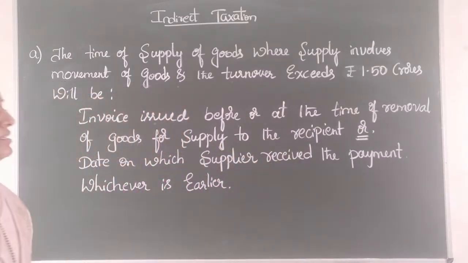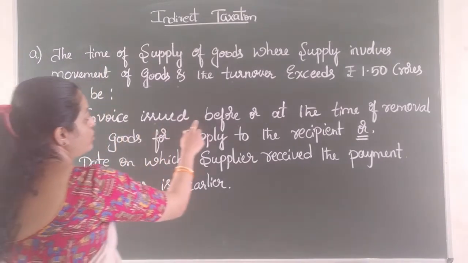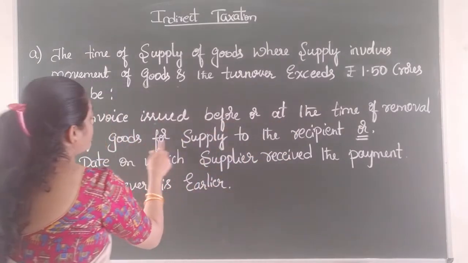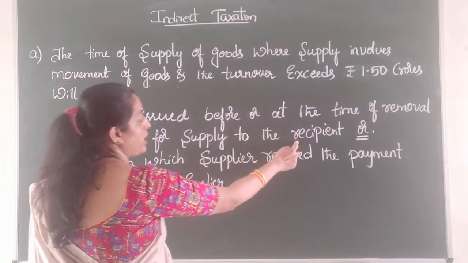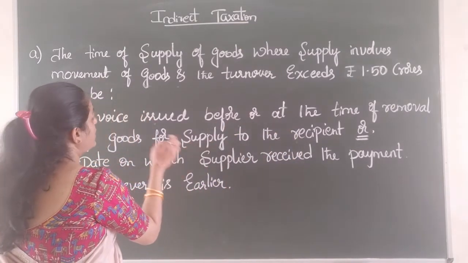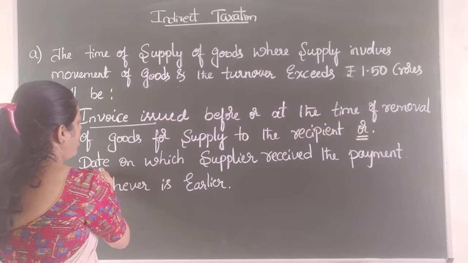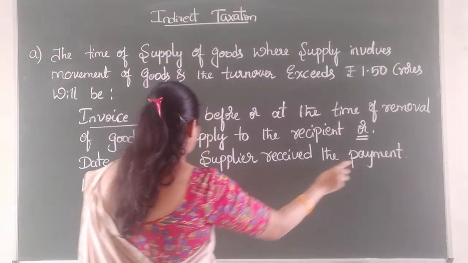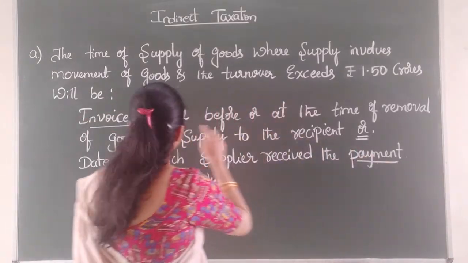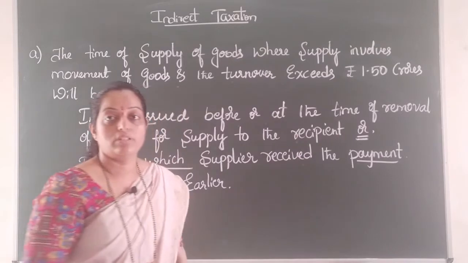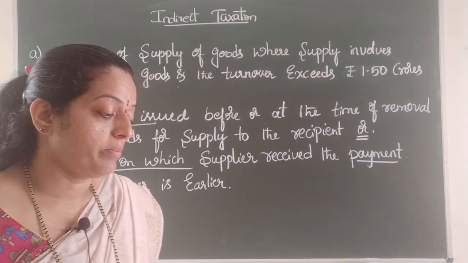For example, X is the supplier and Y is the recipient. So, when invoice is issued before or at the time of removal of goods for supply to the recipient. If X is going to supply the goods to Y, so when it is going to supply, that time invoice is issued, that time we will consider. Or date on which supplier received the payment, whichever is earlier. So, if the supplier received the payment, either invoice date or payment date, whichever is earlier, we need to consider. The second problem is,